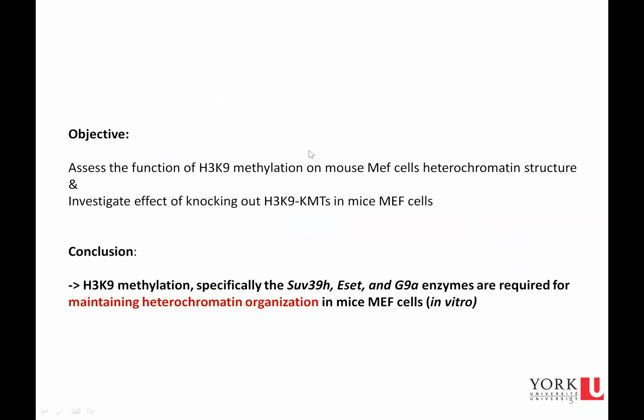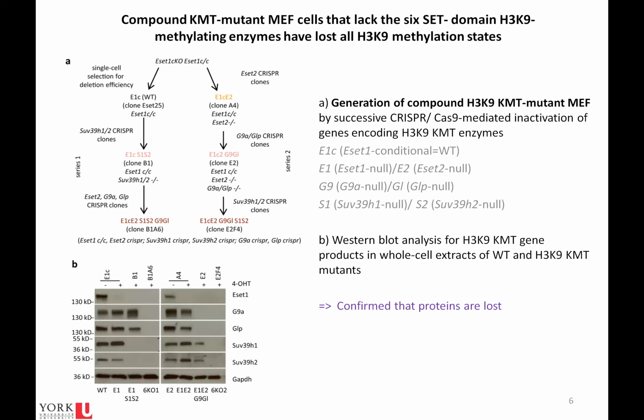H3K9. This paper aimed to assess the function of histone 3 methylation on lysine 9 on mouse heterochromatin structure, and then they explored differential gene expression and repeat elements in cells that are deficient in enzymes responsible for methylation. At the end, they concluded that H3K9 methylation, specifically the SUV39H, ESET, and G9A enzymes, are required for maintaining heterochromatin organization in mouse ES cells in vitro.